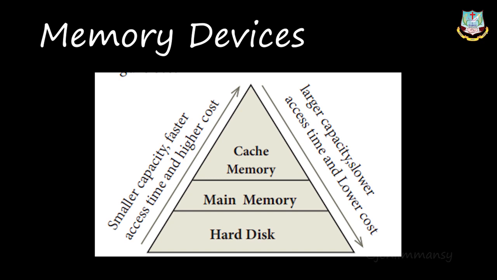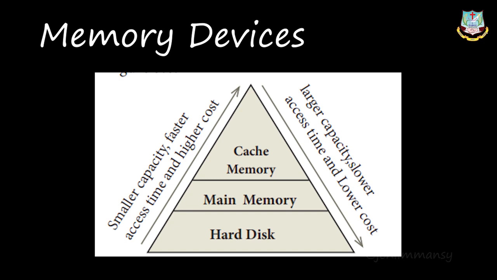From the word itself we can say sequential. Sequence means an orderly manner, right? It means first one, second one, third one, likewise from first to last. Random means any byte, any of the memory, can be accessed. Random means picking any one from a group. So from the word itself we can write the explanation. Sequential access means the memory is accessed in an orderly manner from starting to end. In random access, any byte of the memory can be accessed directly without navigating through the previous bytes.